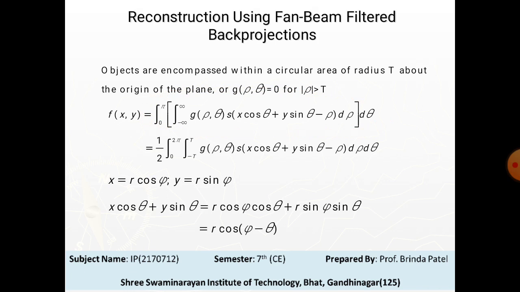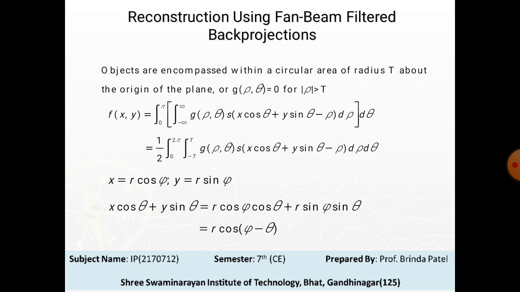Then g of sigma, theta is equal to 0 for mod sigma greater than t. So we can get this equation, where we used the fact that projections 180 degrees apart are mirror images of each other.